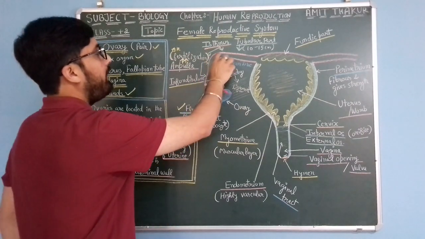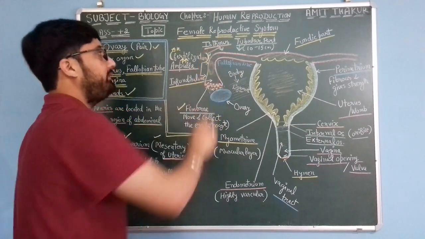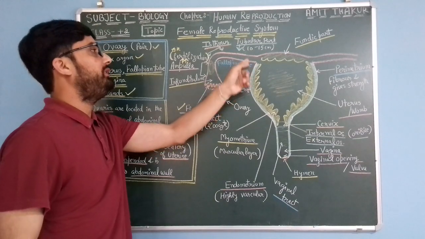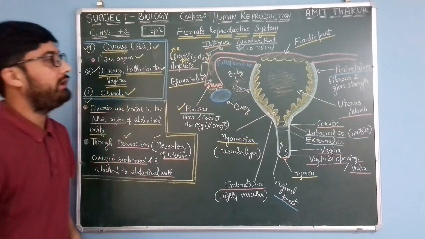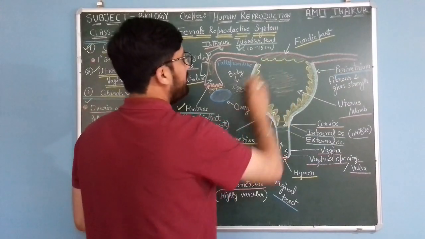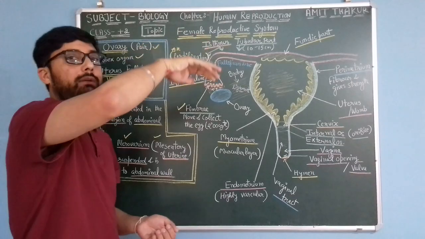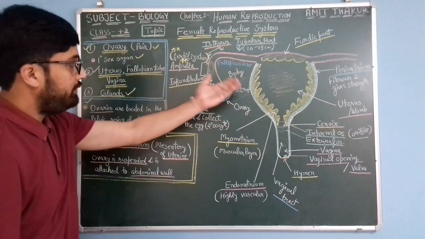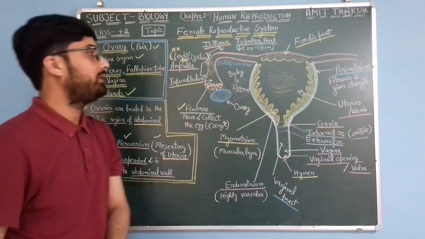This curved part of the fallopian tube is known as the isthmus, and this straightened part is known as the tubular part, which is 10 to 15 centimeters long. And this part, which is quite above the uterine part and continued over it, is known as the fundic part.